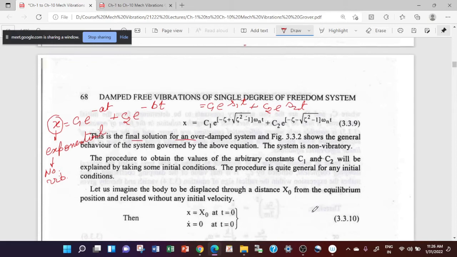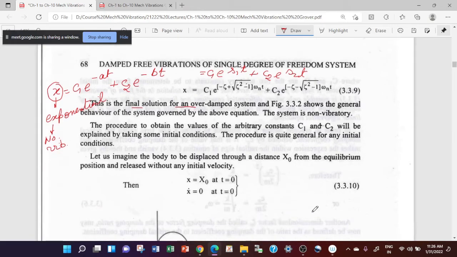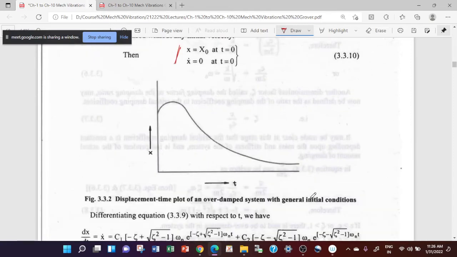If you want to find c1 and c2, then you can use the initial velocity condition and the initial displacement condition, and you can find c1 and c2 accordingly. And this is the initial displacement with respect to time. You will see that the system is simply having an exponential decay, and it is not crossing x into the negative side. Because of this, the system will come to its equilibrium condition. This is your equilibrium condition.